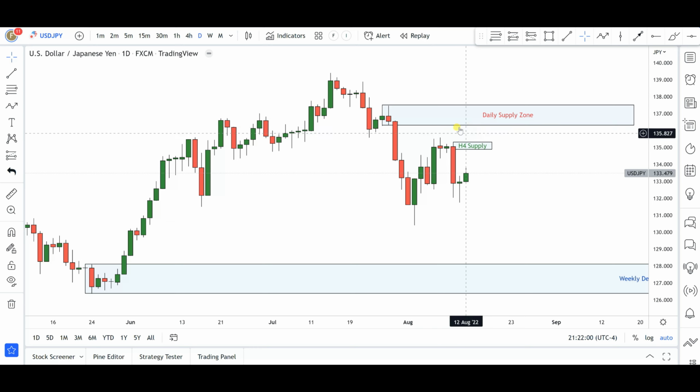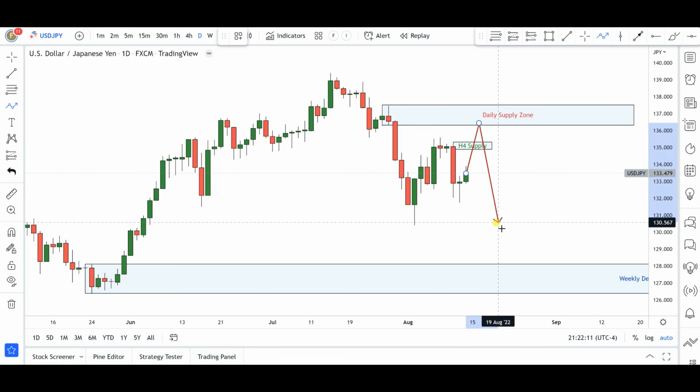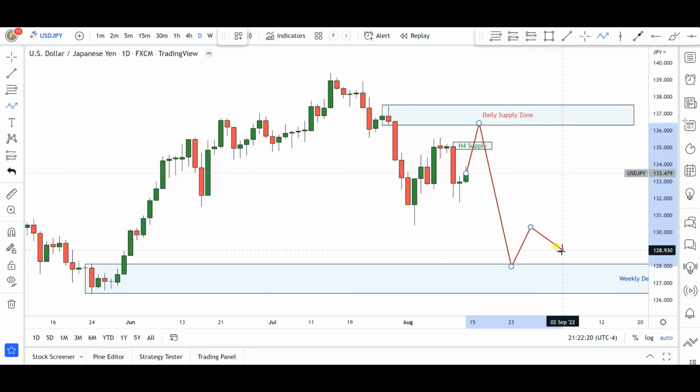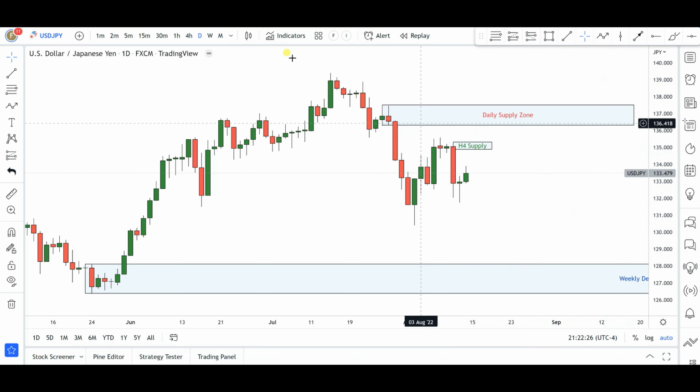Okay, so there are definitely orders probably sitting down in this particular area, and the markets might easily give us a push to the upside into this particular daily supply zone area, from where maybe the bears might come back into these markets to now flex their muscle towards this particular weekly demand zone area that we have identified on the weekly time frame. Okay, from where I will expect the bulls to come into this market.